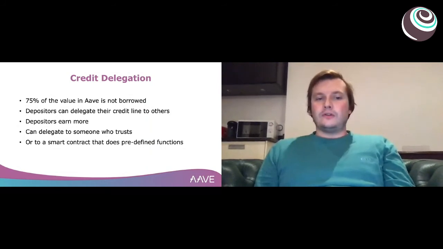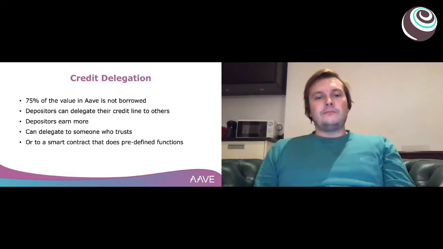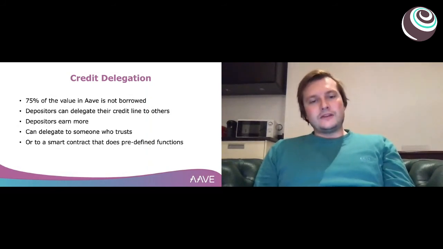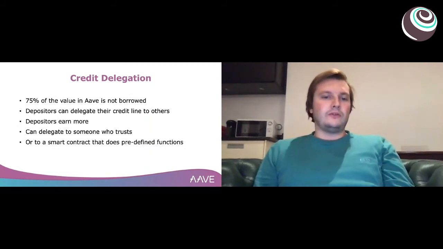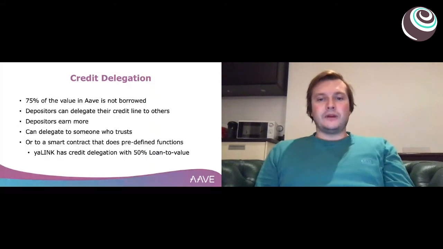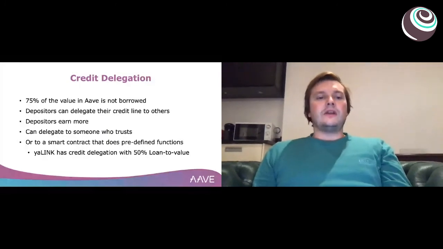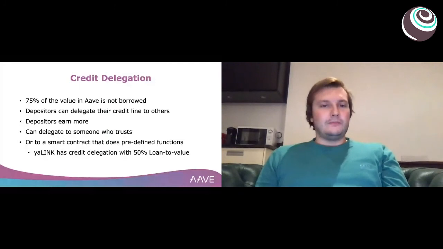When you deposit your aLINK, which is the A token, that vault and its strategy is borrowing with credit delegation at a 50% loan to value ratio from Aave, and then earning yield by farming different kinds of tokens in DeFi and generating more yield for the aLINK depositors.